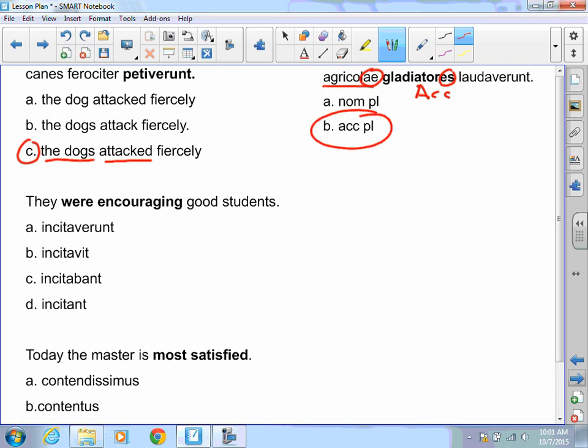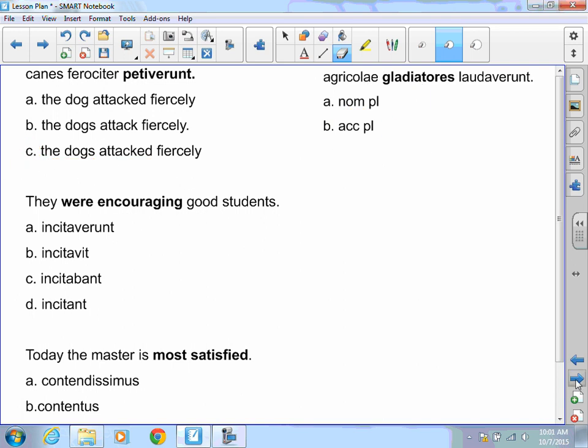They were encouraging good students. I'm asking you to translate were encouraging. Were is the key word. That's imperfect. I need a BA. There's my BA. That's my answer. I have: today, the master is most satisfied. The key here is most satisfied. The key is most, so I'm looking for a double S. There it is. That's my answer. If I had the master is satisfied, I would use contentus, but because I use that superlative most, I have to use the superlative contentissimus.